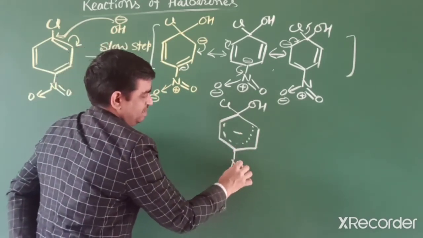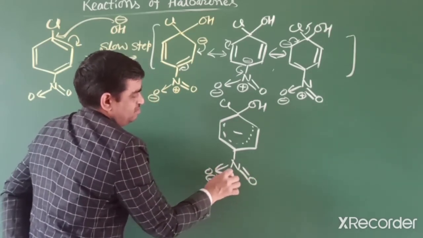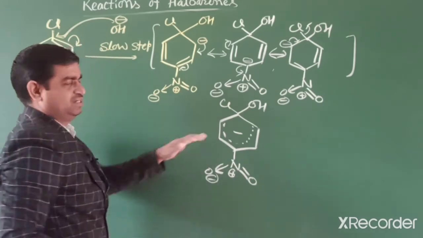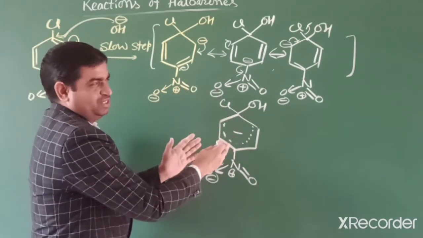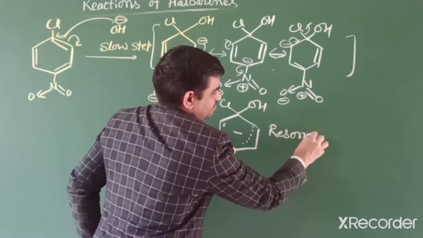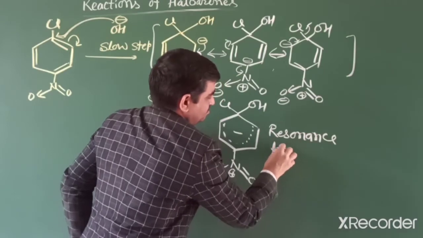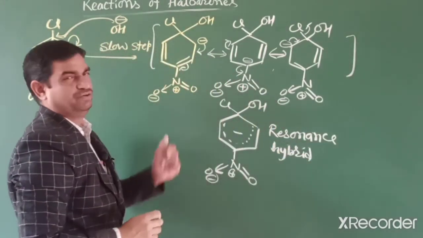At para position, nitrogen is attached. So we can draw this one as the resonance hybrid structure. In this resonance hybrid, all three structures are included.